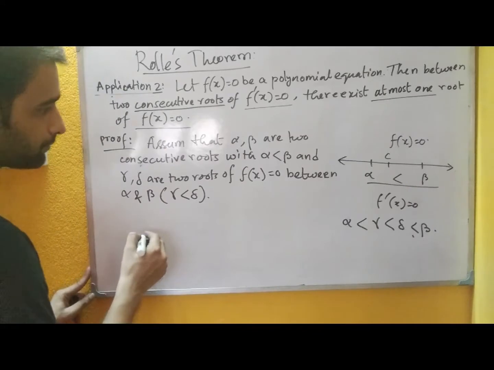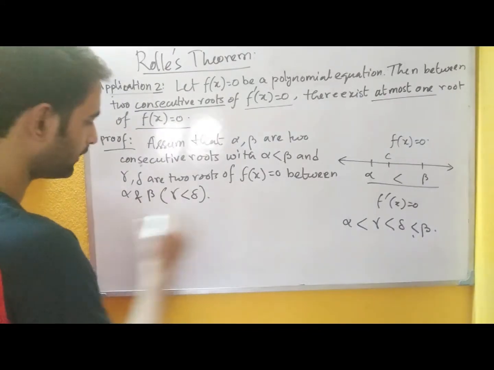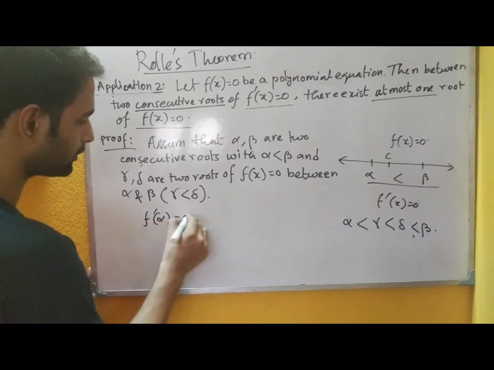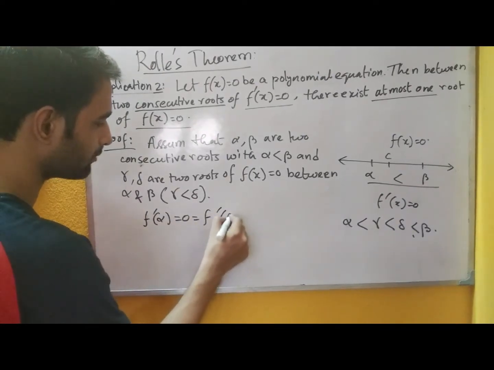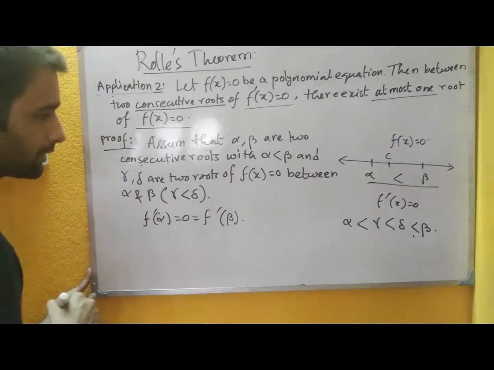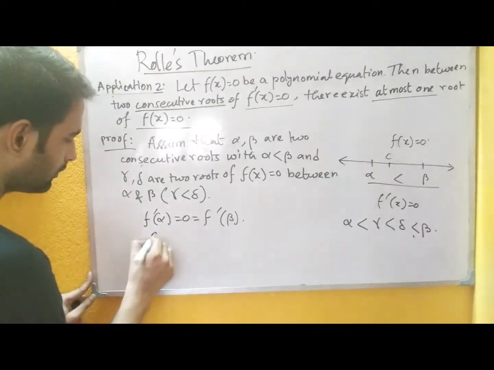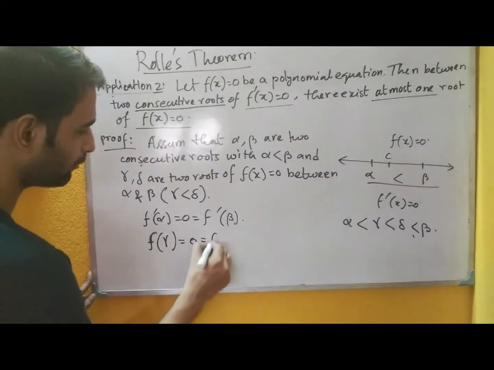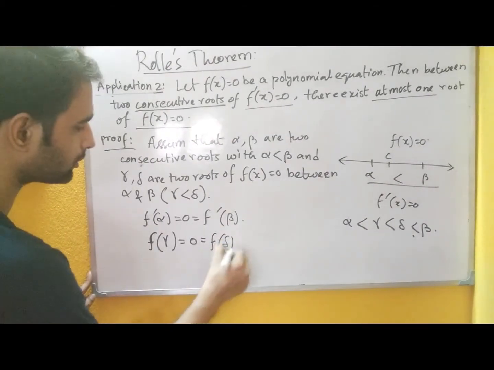So then we are having f dash alpha equals to 0 and it is equals to f dash beta, because both are roots of f dash x equals to 0, and also f gamma is equals to 0 is equals to f delta, because these are roots of fx equals to 0.